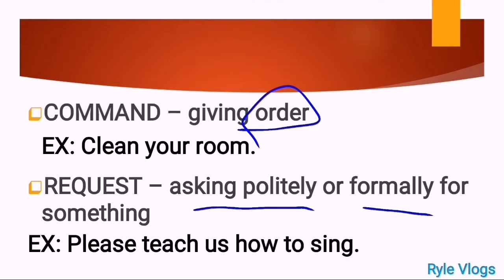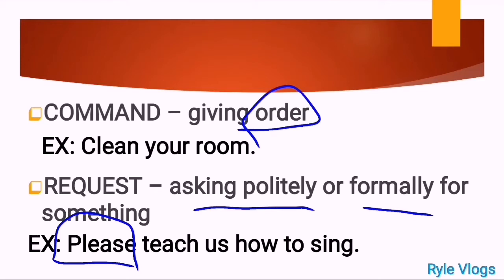For example, please teach us how to sing. Okay, this is a good example of request. It is because you are asking someone politely or formally to teach you how to sing. And what is the indicator that this sentence is asking politely? Of course, there must be the presence of the word please. Okay, please. This word signifies that you are asking someone a request in a polite manner. Okay, please teach us how to sing.